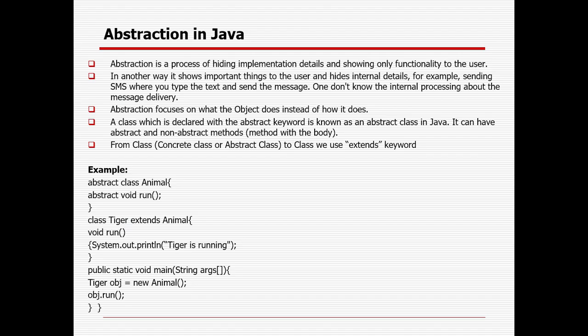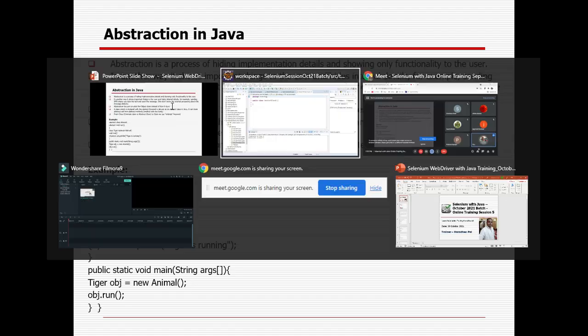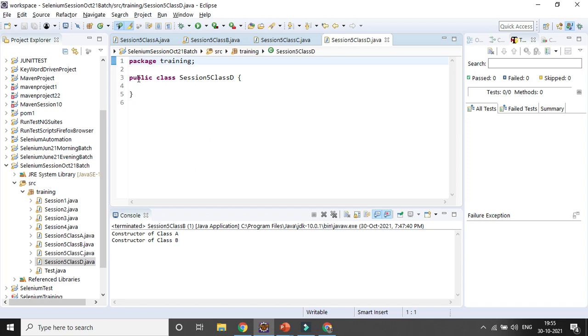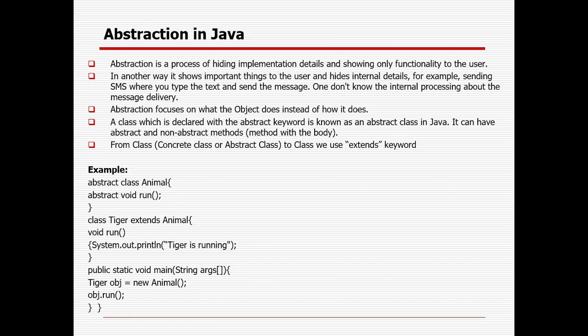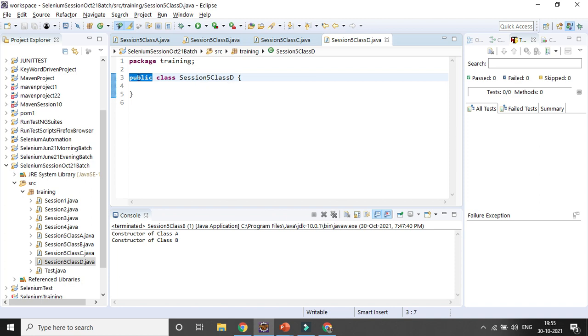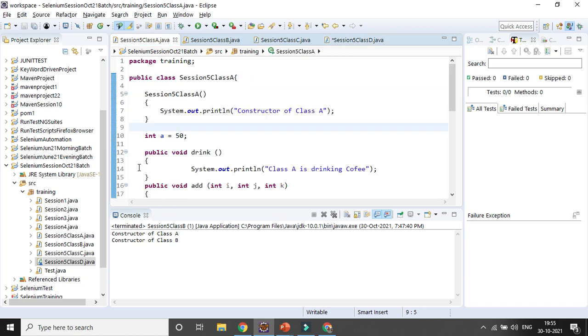I'll use the abstract word before the class, so instead of public, I can directly use abstract class. And here I can create some methods. I can copy something from the previous class here, so instead of writing a new one, I'll use the same so you can understand it.